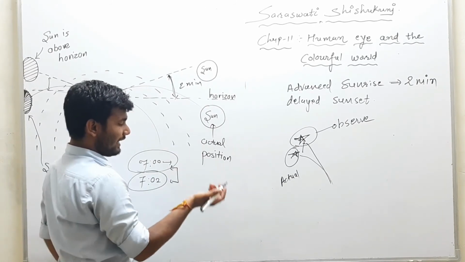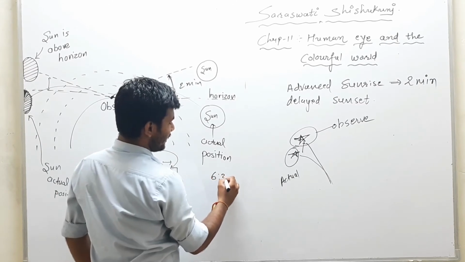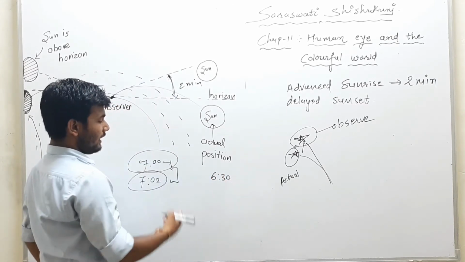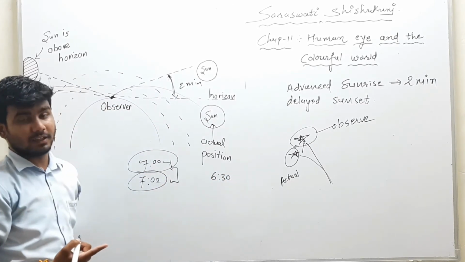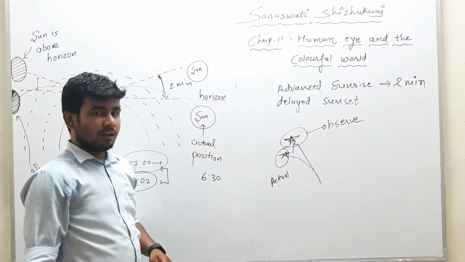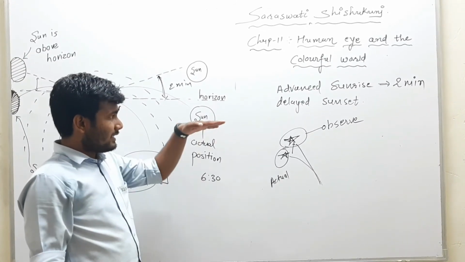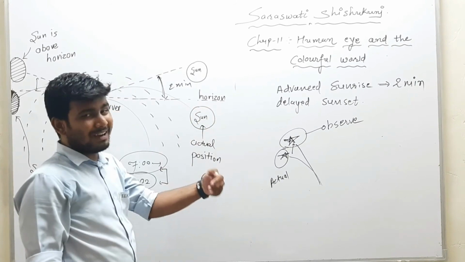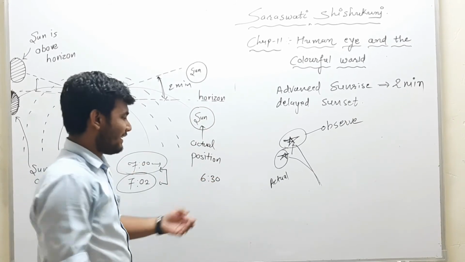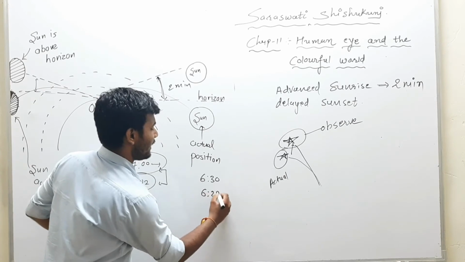Here, if we take the example of 6:30, the sun sets at 6:30 by observation, but it actually sets at 6:28.